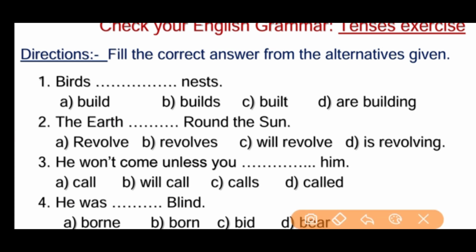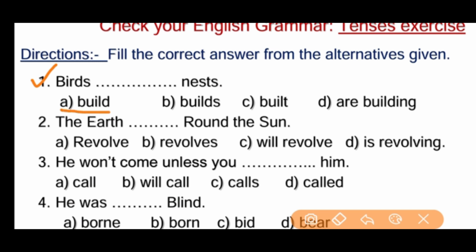First one, birds dash nests, and we will have four options here, friends. First one, build, builds, built, or building. And friends, it's a good opportunity for you to check your knowledge in English grammar and keep your answer in your mind, and after every question I will tell the answer. Okay, after reading the four options of every question I will tell the answer. Check it yourself.